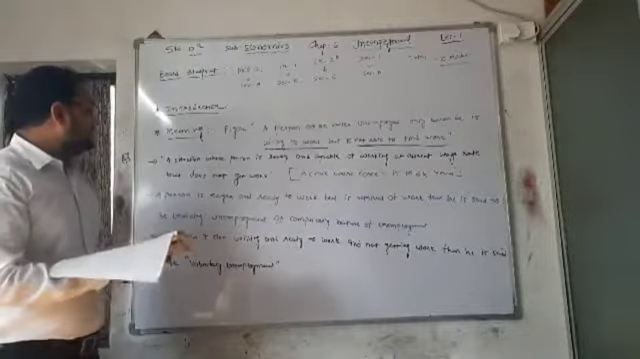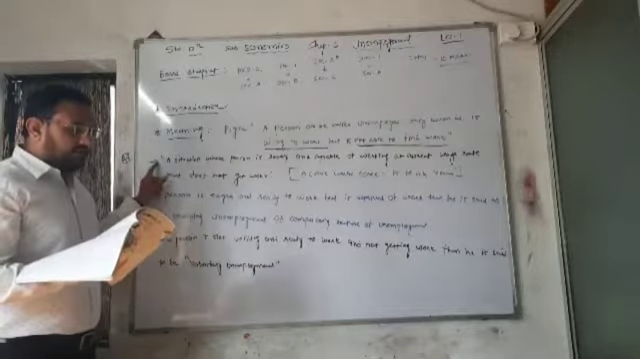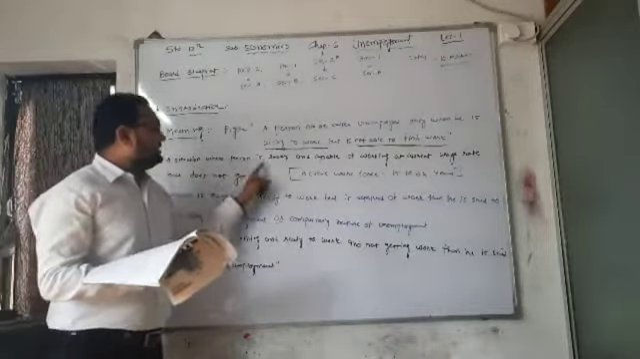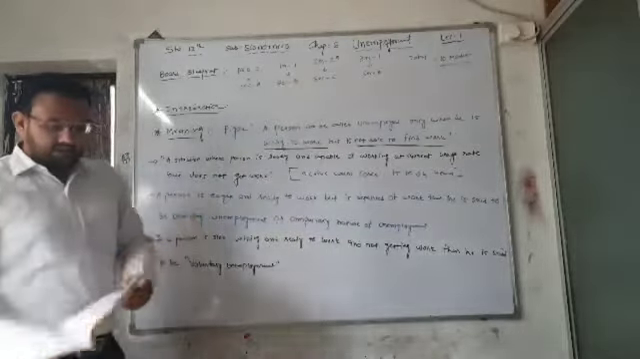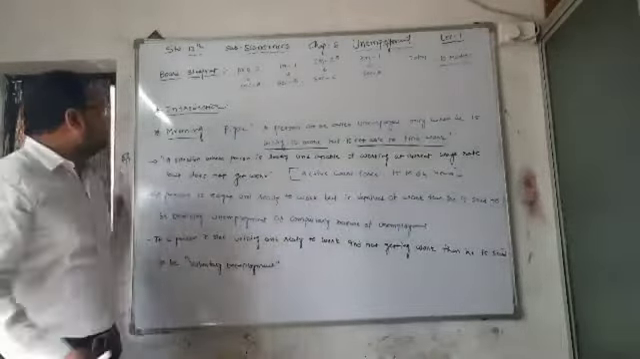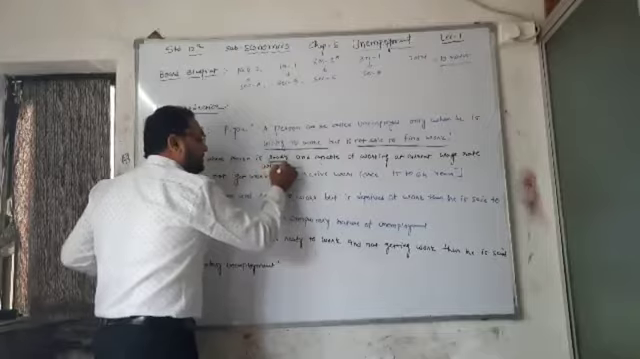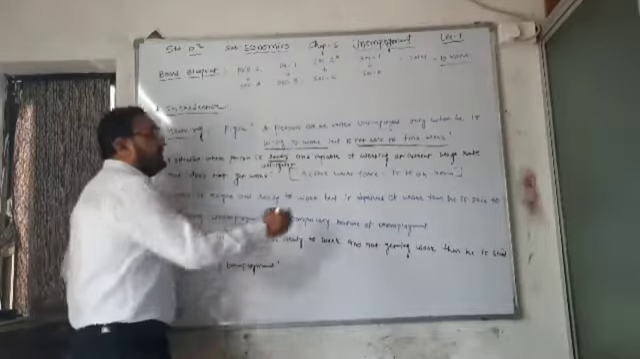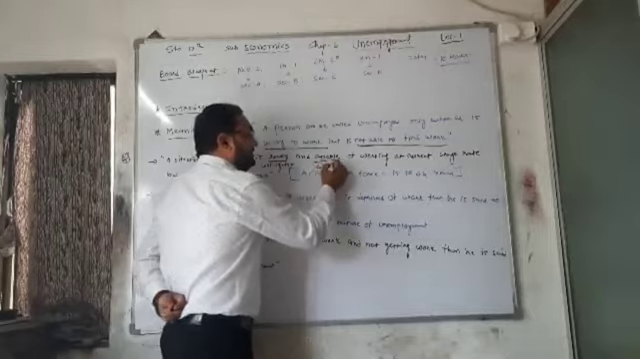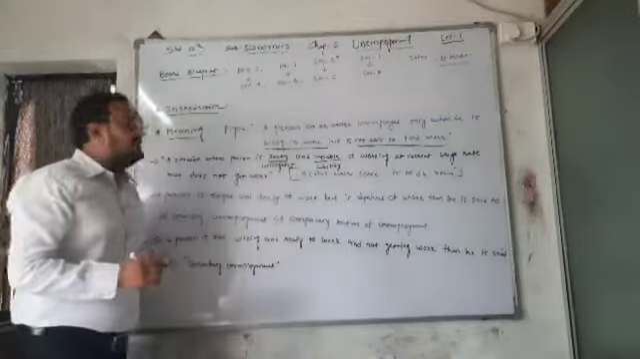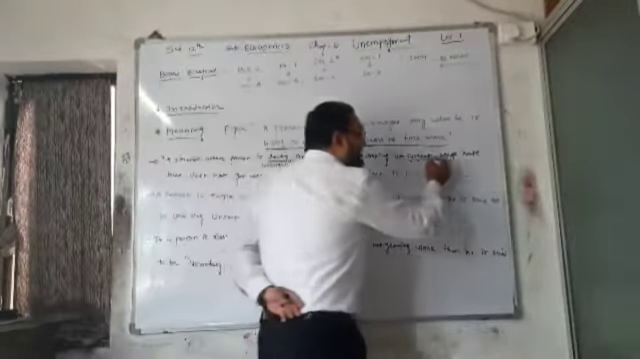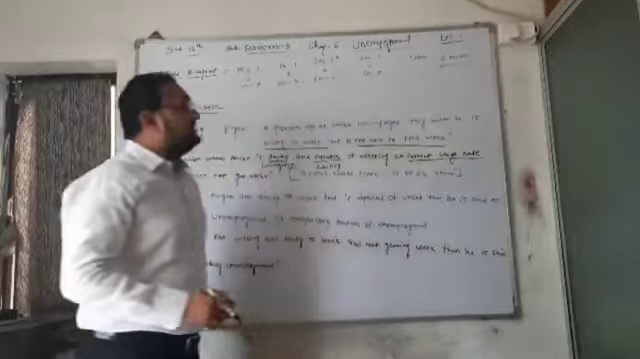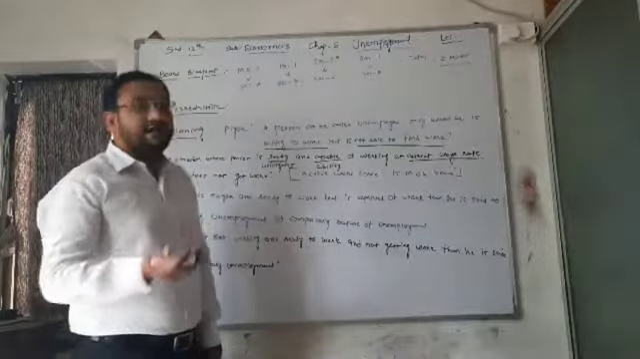In short, unemployment is a situation where a person is ready and capable of working at the current wage rate but does not get work. So here also, ready means willingness, capable means ability. He or she has willingness and ability to work at the current wage rate. It means he or she is accepting the wage rate that is prevailing in the market.